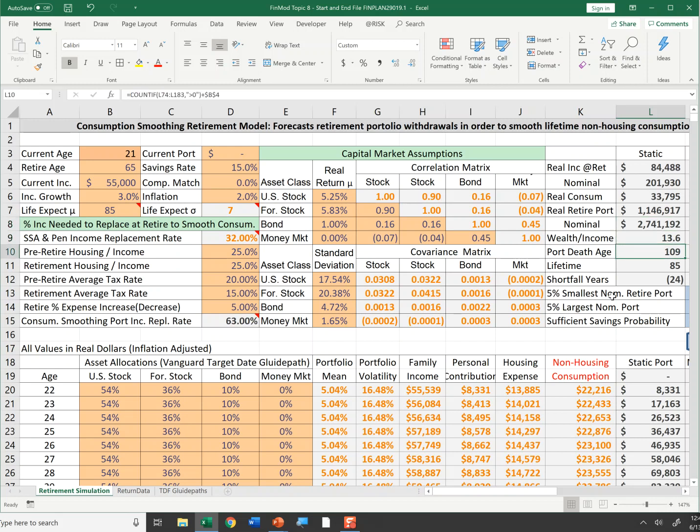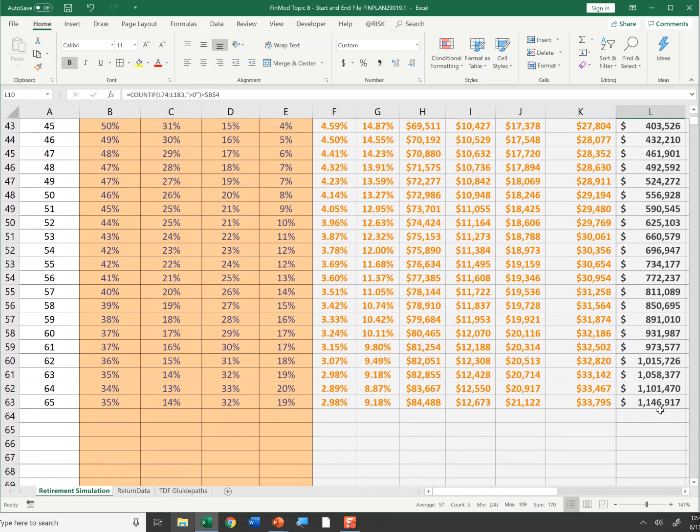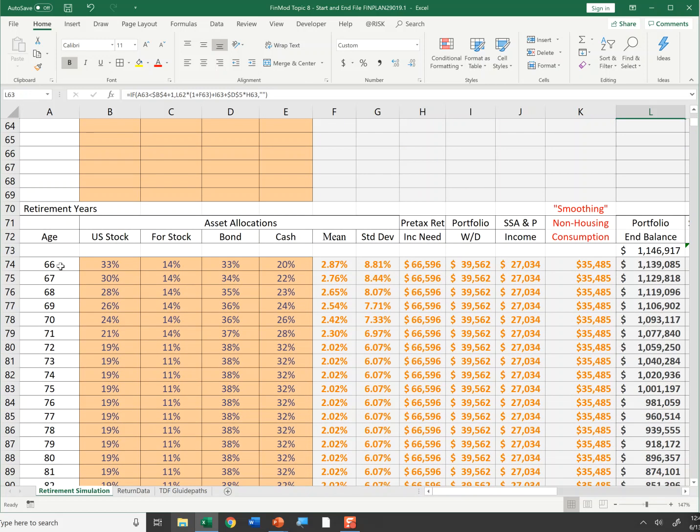Also, I have a couple more statistics we're going to talk about. So these are the basic statistics out of my portfolio model. However, to get to these last ones, I want to talk about not just the pre-retirement buildup of cash, which is calculated down here, but if you go a little bit lower, it picks up in my retirement years. So let's talk about this for a few minutes.